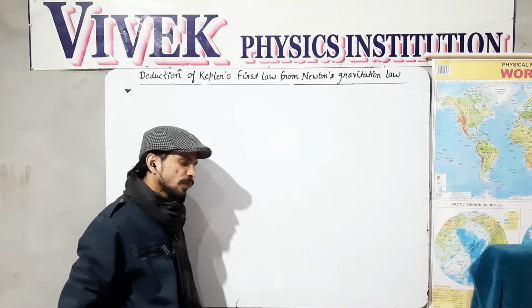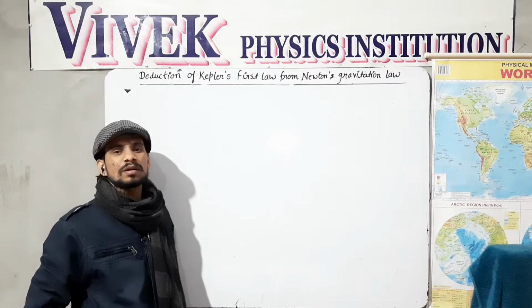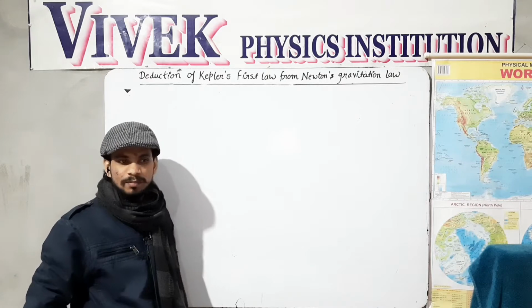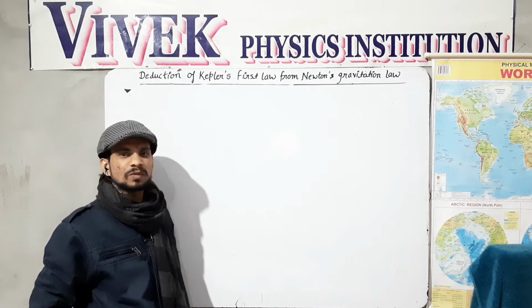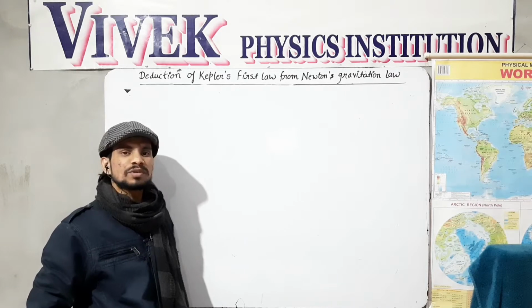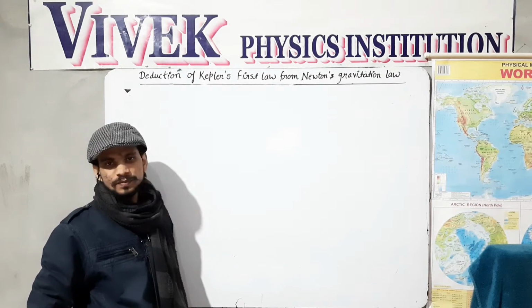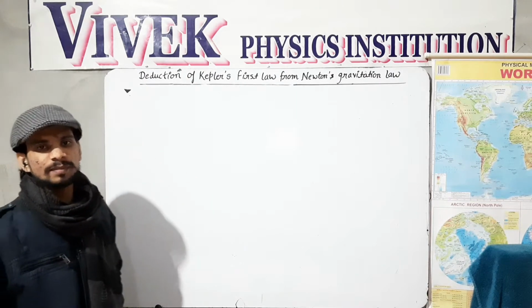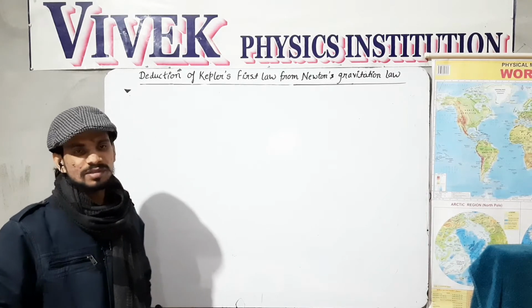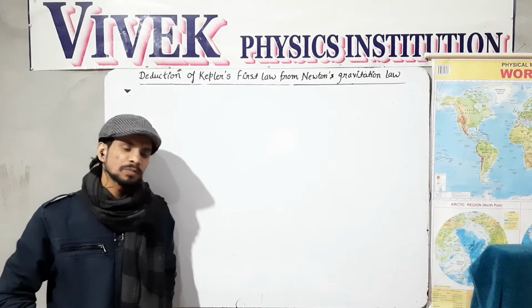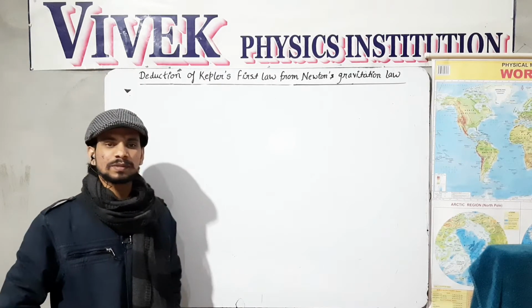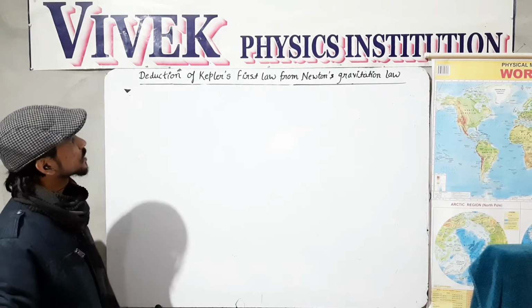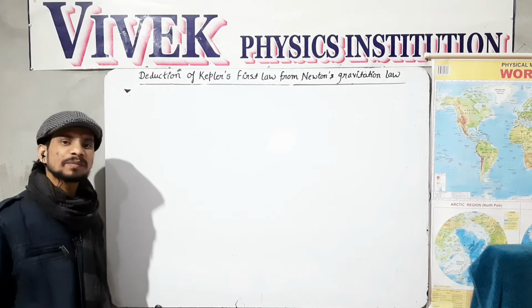In this video, we will look at how we can say robustly that the path over which all the planets are moving around the sun is an ellipse, not a circle. So in this video, our topic is to prove that the path taken by the planets around the sun is an ellipse, which is simply known as Kepler's first law. To prove this fact, we will use Newton's gravitation law. So this topic can be written as deduction of Kepler's first law from Newton's gravitation law.